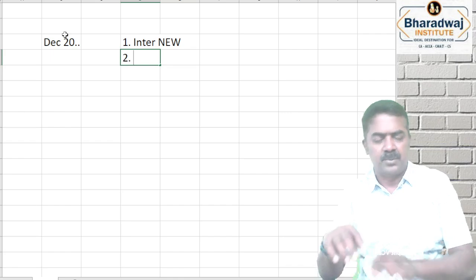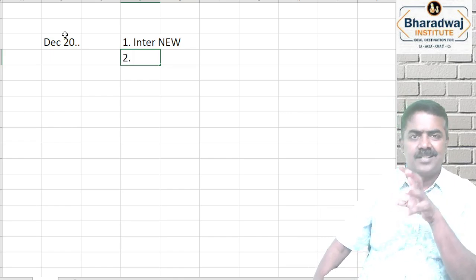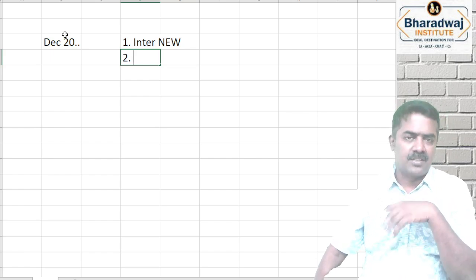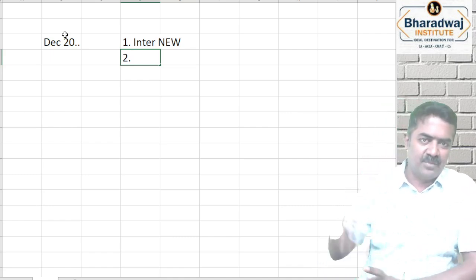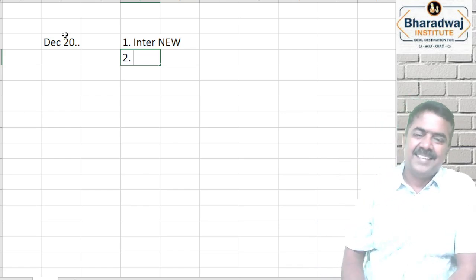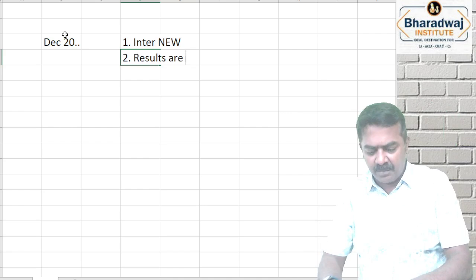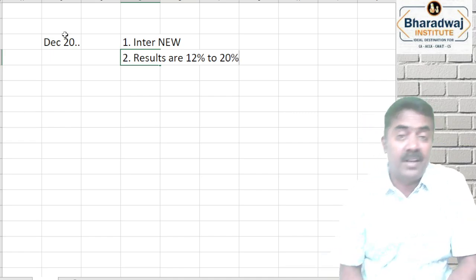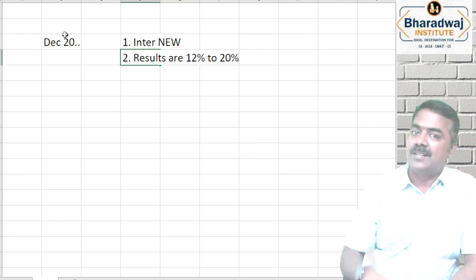Foundation is an extension of plus 2. You learn only the new subject law, some part of maths and statistics, and some part of accounts. 70% is covered in plus 1 and plus 2 itself, and only 30% is new. Foundation results of ICMA are around 80%: 70 to 80% of students pass. For about 10,000 students enrolled, 7,000 pass foundation. But when it comes to intermediate, all India results range from 12% to a maximum of 20%. If the results are very liberal, it is 20%. If normal, 12%. If tightened, it may be less than 12%.